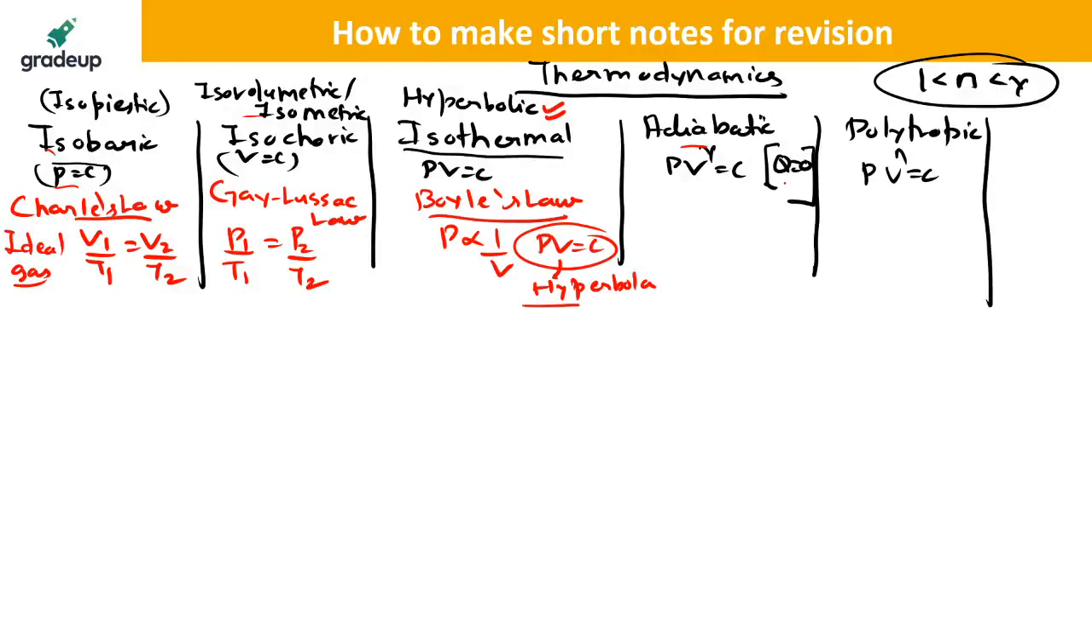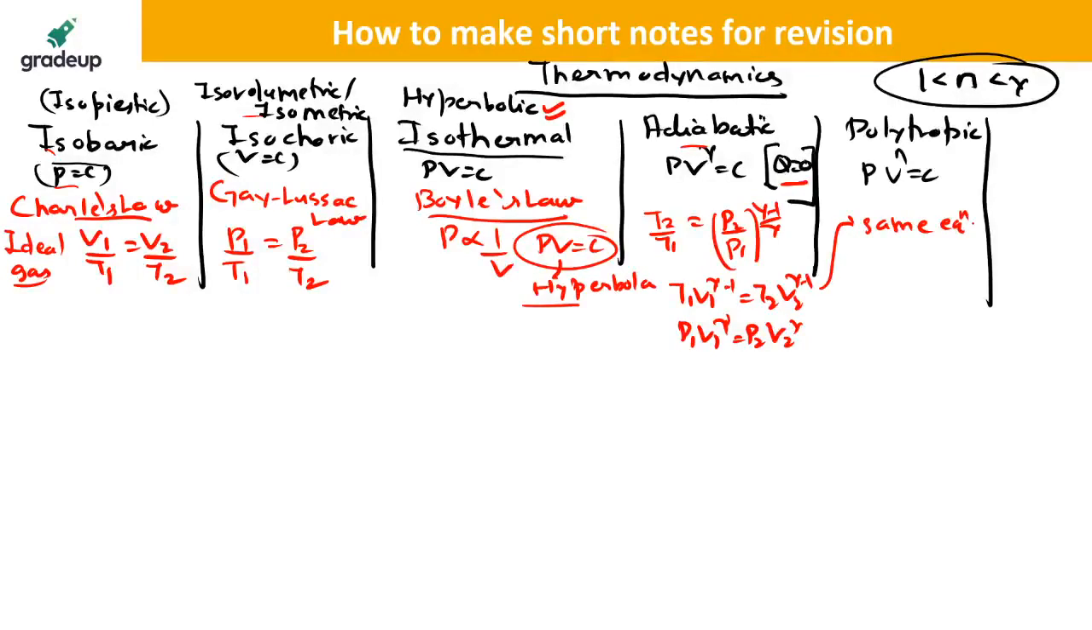Adiabatic, no heat transfer, I have already written. And the equations are, there are three equations. T2 by T1 is equal to (P2 by P1) to the power (gamma minus 1) by gamma, T1 V1 to the power gamma minus 1 is equal to T2 V2 to the power gamma minus 1, and P1 V1 to the power gamma is equal to P2 V2 to the power gamma. Here you can write the same equation for polytropic, just replace gamma with n. So I can write that the ideal gas equations for polytropic are the same as that of adiabatic, you just have to replace the gamma with n.